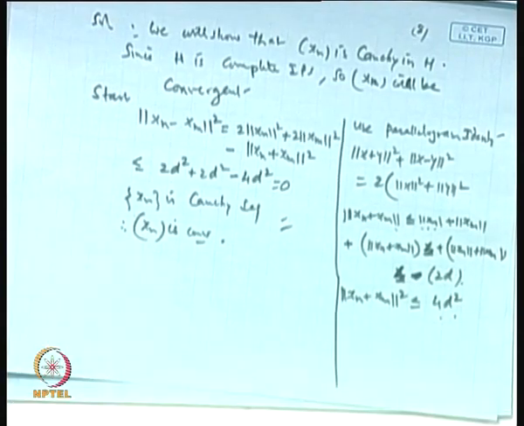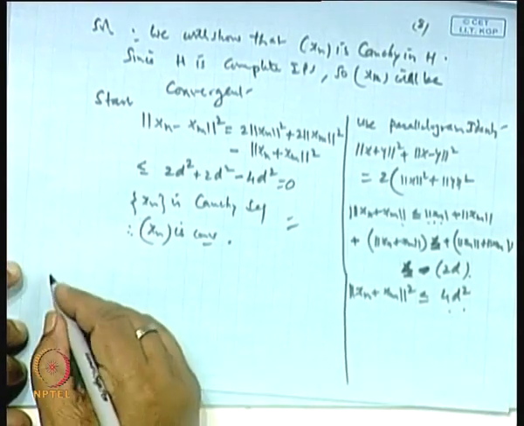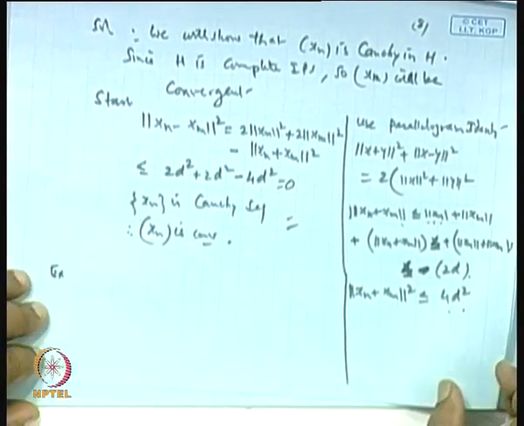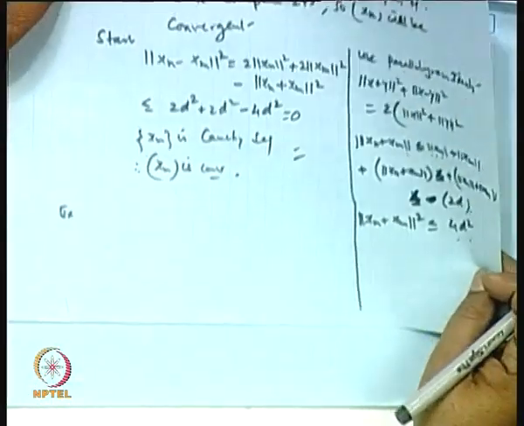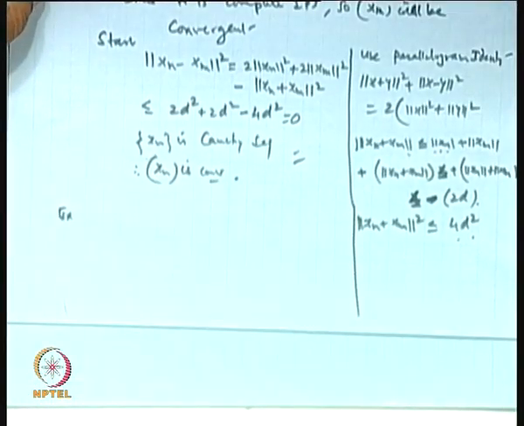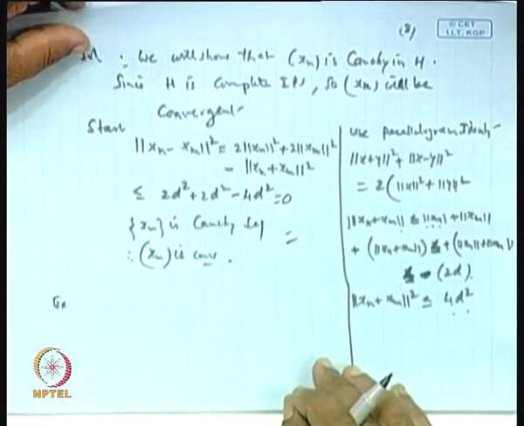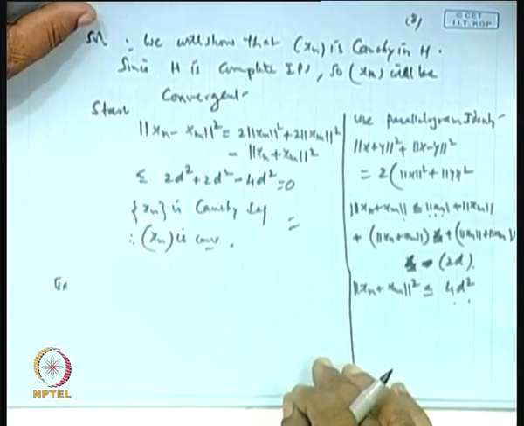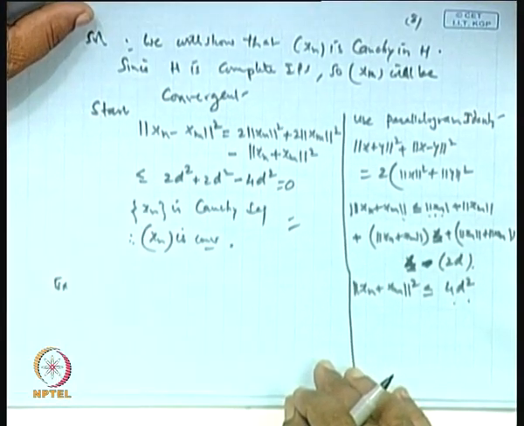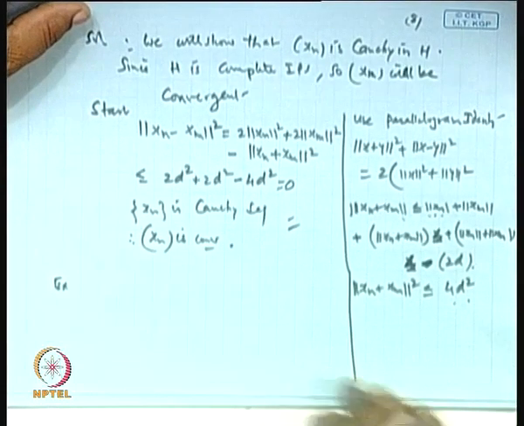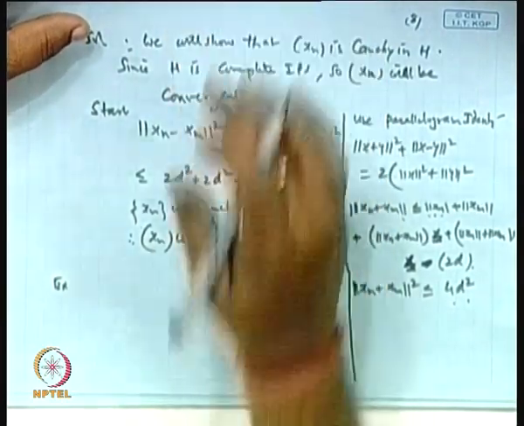Next is, let x belong to R^2. The norm of x_n goes to d, d is the infimum of this. Okay.